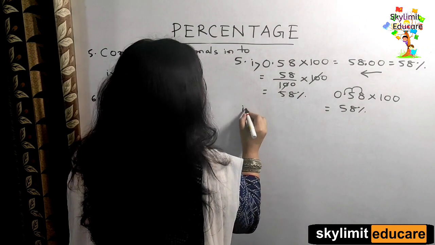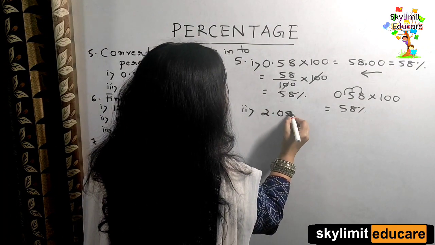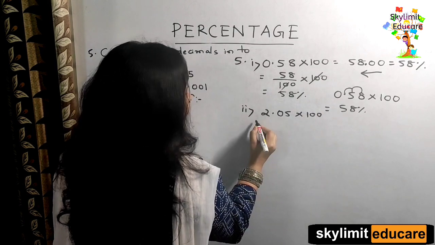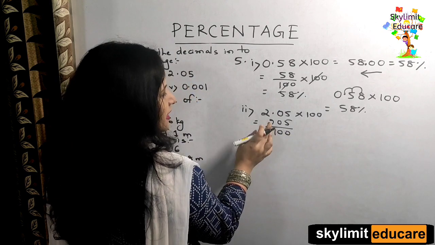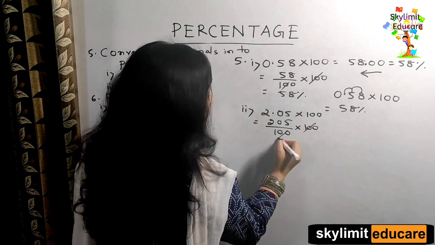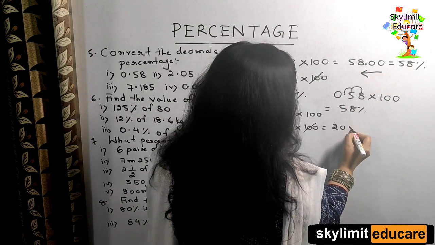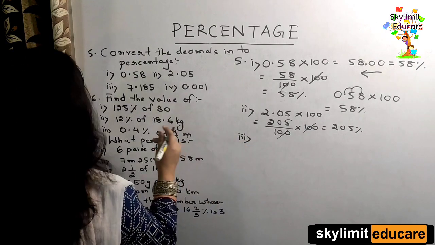Okay. Now let's come to bit number 2. 0.05, so here also you need to multiply by 100. Very simply, you can go for any method. So I am showing you this method, 205 by 100 obviously, multiplied by 100. So what is the percentage you got here? 205%. Clear?